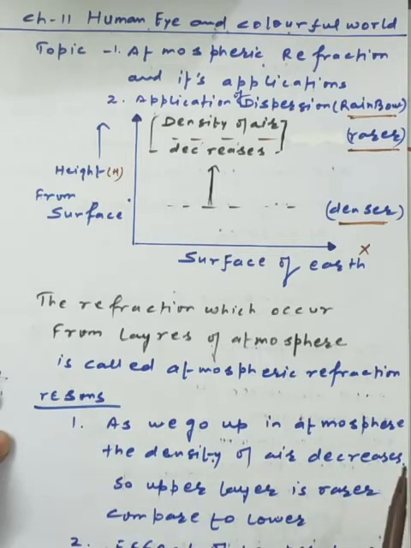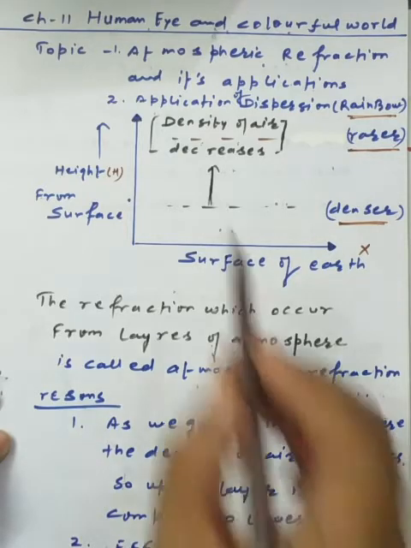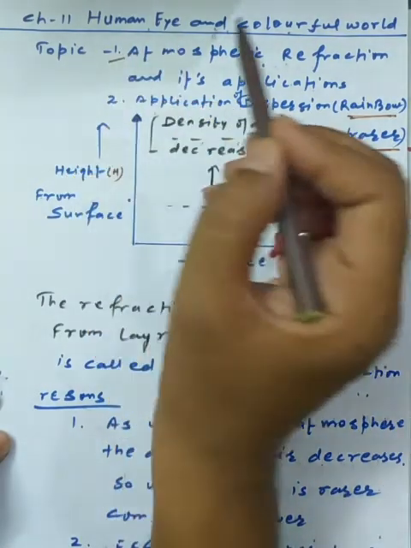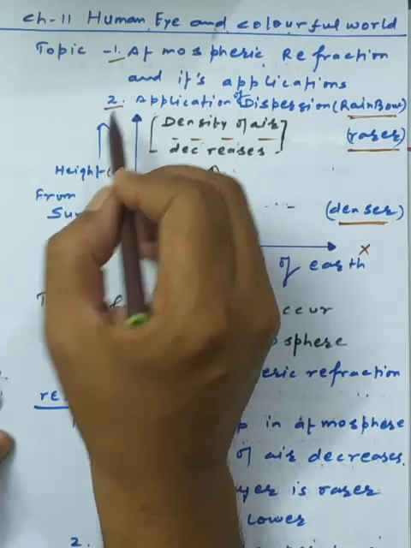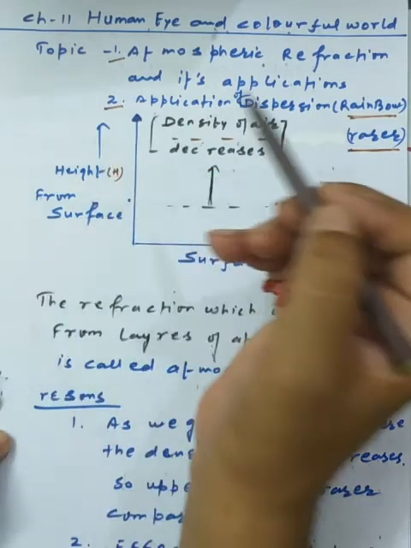Now, dear student, chapter number 11, Human Eye and the Colorful World. And today we have the topics for the discussion. First, atmospheric refraction and its applications. Second, the application of dispersion, that is the rainbow.